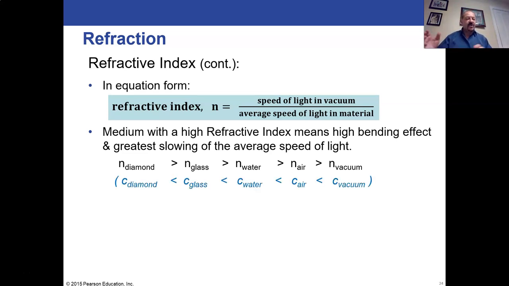And this mirrors the opposite direction for the speed of light. The speed of light, C, in a diamond is slower than the speed of light in glass, and that's slower than the speed of light in water. It's slower than the speed of light in air, and the speed of light in air is just a tiny bit slower than the speed of light in a vacuum. So these are going to always be in the opposite direction. In fact, if you have the fraction of the speed of light, like for diamond 0.41, it's just 1 over 0.41, which will give you the N.